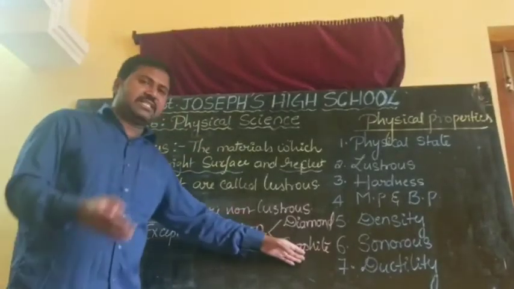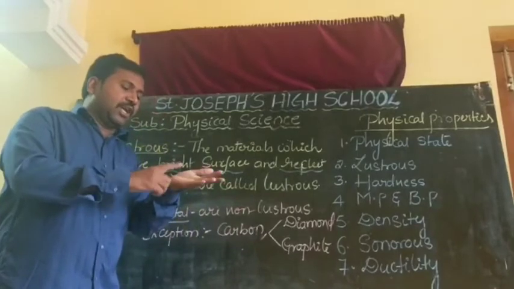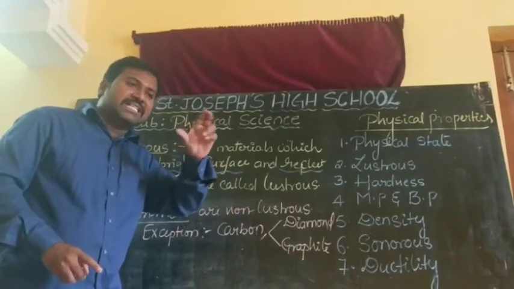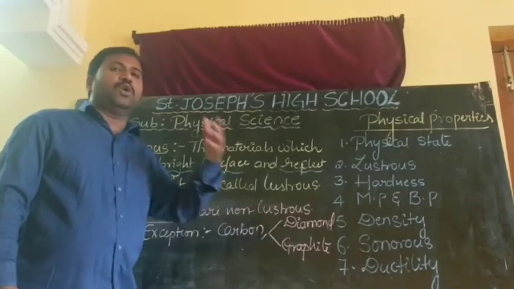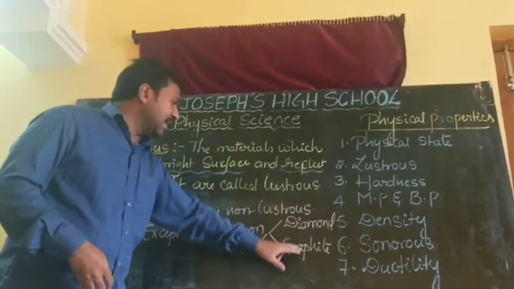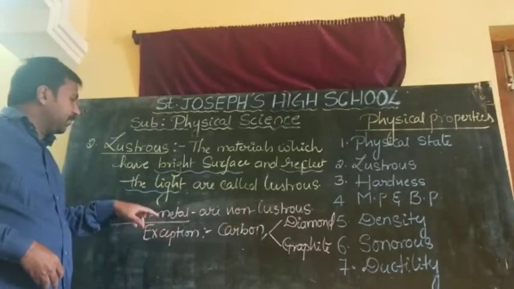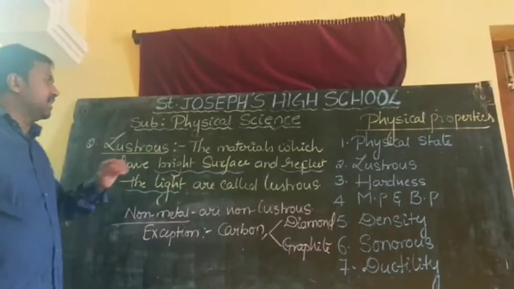An example of graphite is your pencil lead. If you rub the pencil, the surface will shine. And if you observe the diamond, you obviously know how shiny the diamond is. But diamond and graphite belong to what? Non-metals.